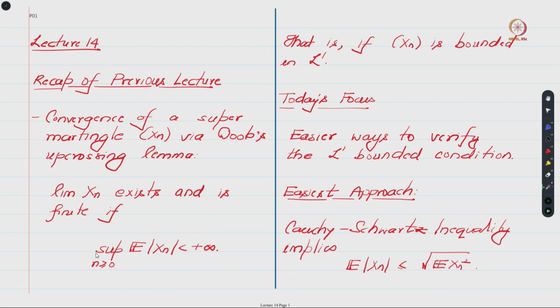One of the natural things to consider is, instead of working with boundedness in L1, we will look at boundedness in L2. Let me elaborate. By a simple application of the Cauchy-Schwarz inequality, it is easy to see that the expected value of the absolute value of Xn is less than the square root of the expected value of Xn squared.